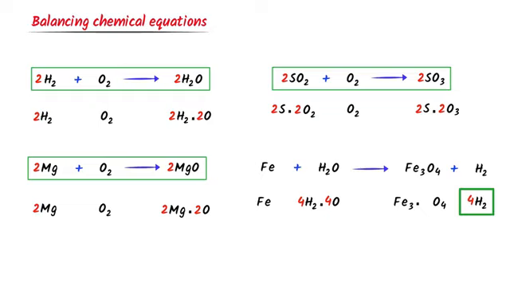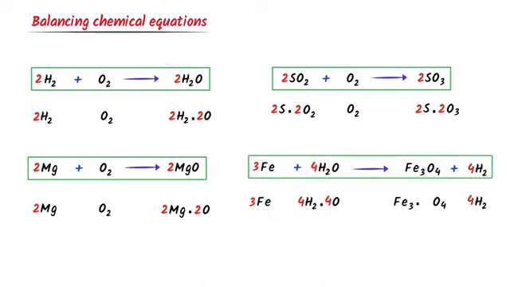Hydrogen is also balanced. Thirdly, here are 3 iron atoms and there is only 1 iron atom. I put here 3 with Fe and iron is also balanced. Now I write here 3, 4, 4 and 4. This is a complete balanced chemical equation. Therefore, using this trick, we can easily balance any chemical reaction.